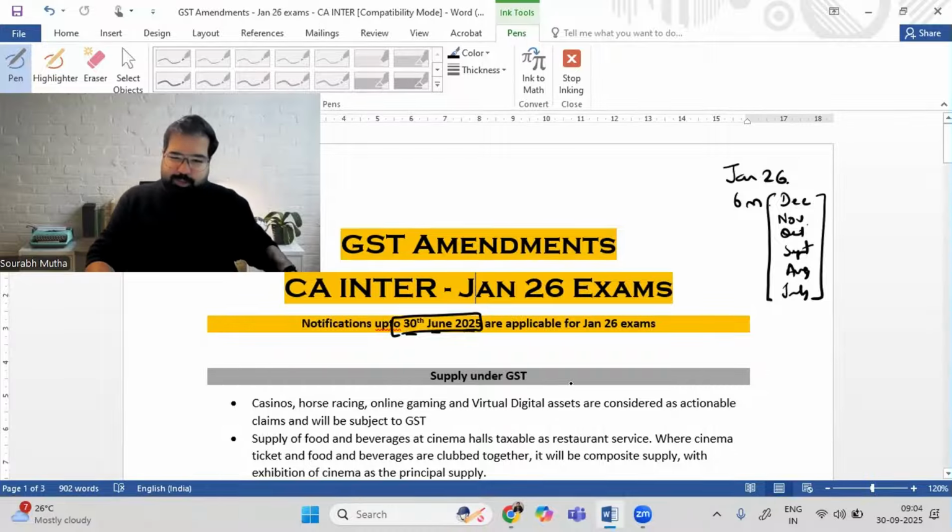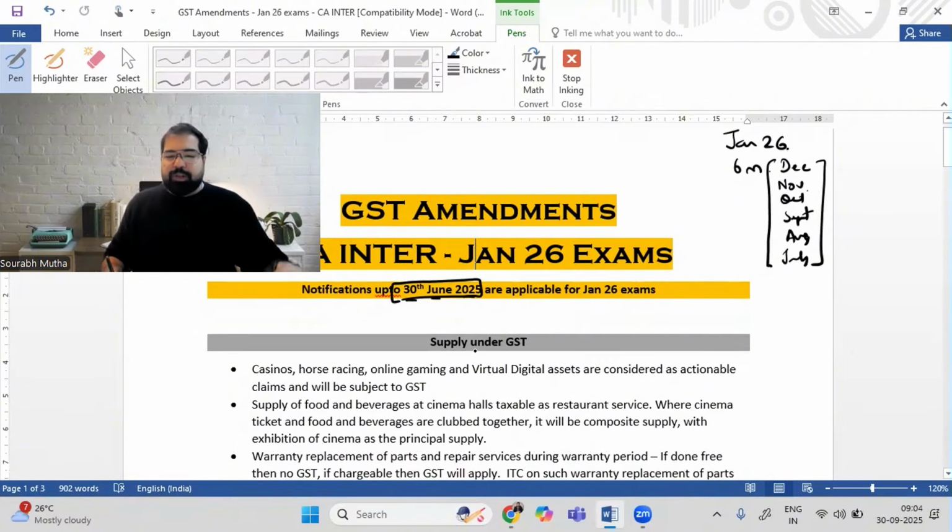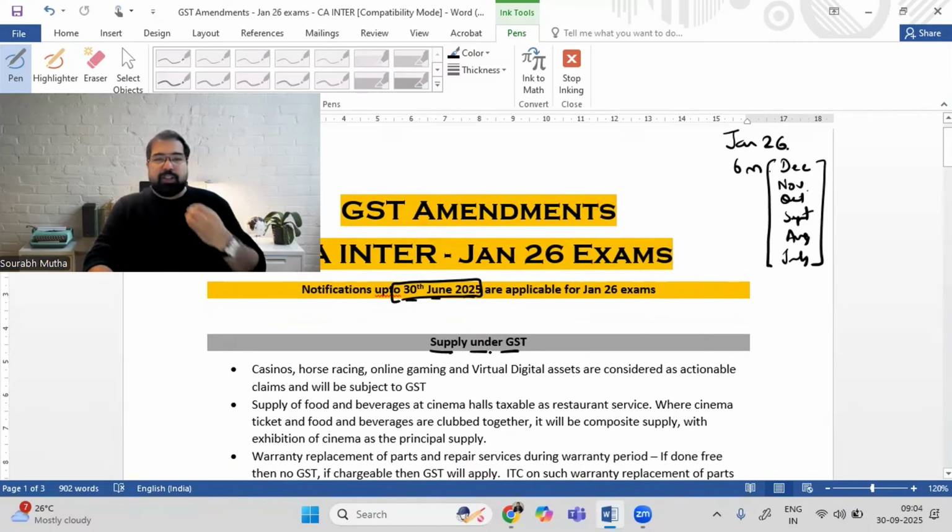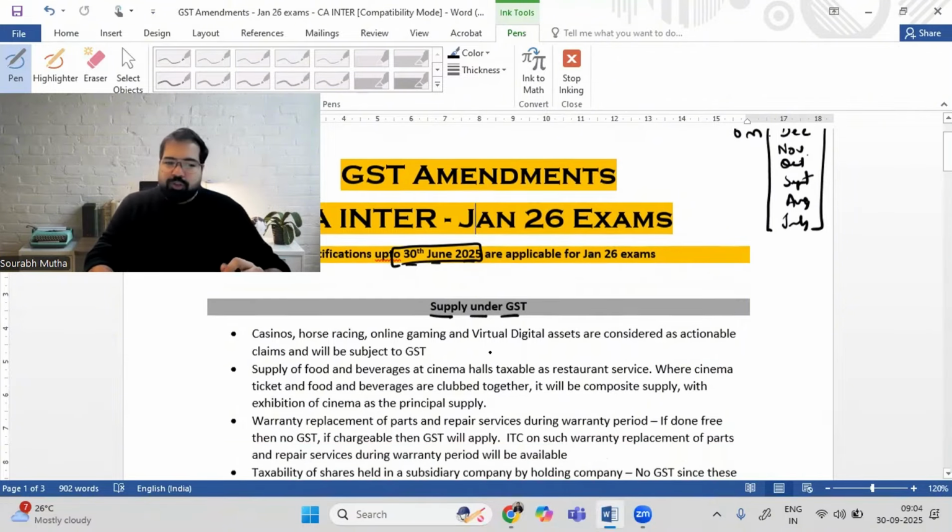All right. So let's do GST and the amendments. The first one is something called supply. I'm just going to give you a brief idea. Supply basically is the oxygen. If there is supply, there will be GST. And if there is no supply, there will be no GST.